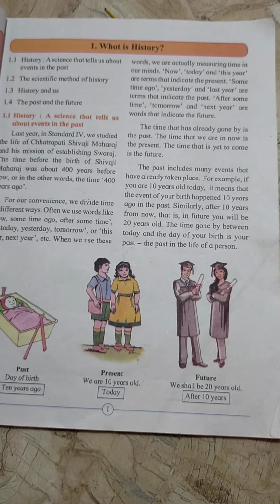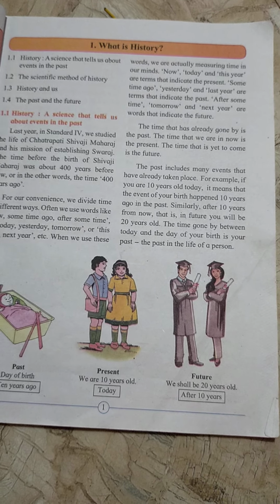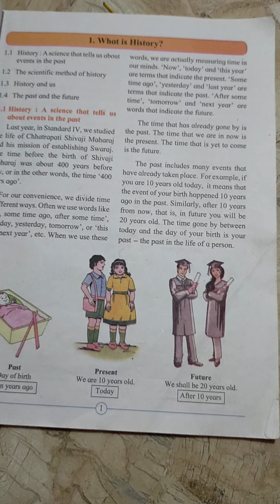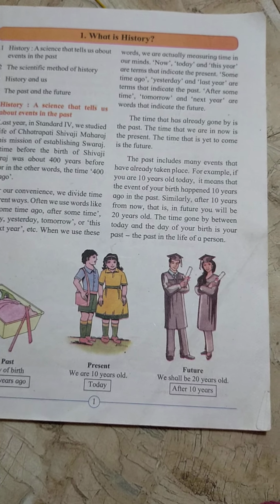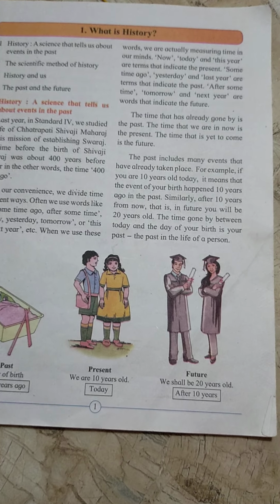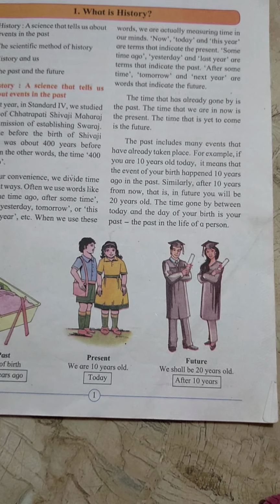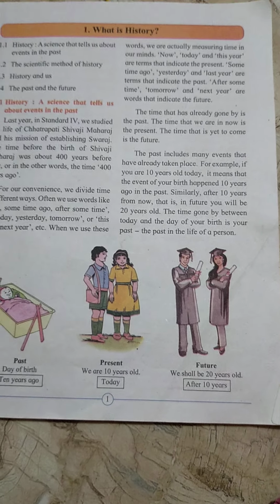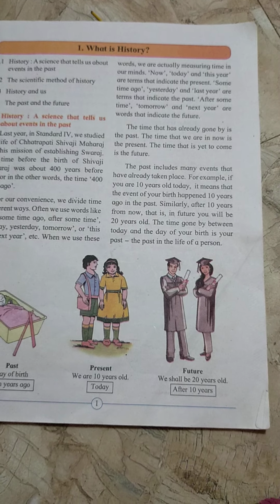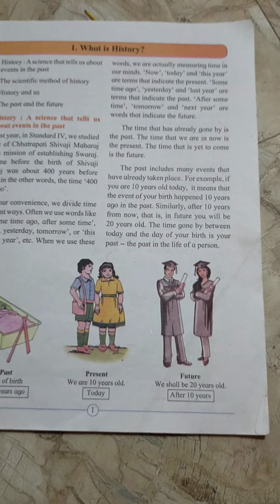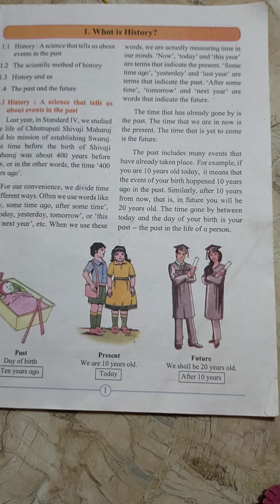Now you are 10 years old, that is the present. And similarly, after 10 years from now, that is a future tense. You will be 20 years old in your future. The time gone by between today and the day of your birth is your past. आपका जन्म जब हुआ तब से लेकर आज तक का जो भी टाइम है, that is your past tense, and the time which is coming up, that is your future tense.